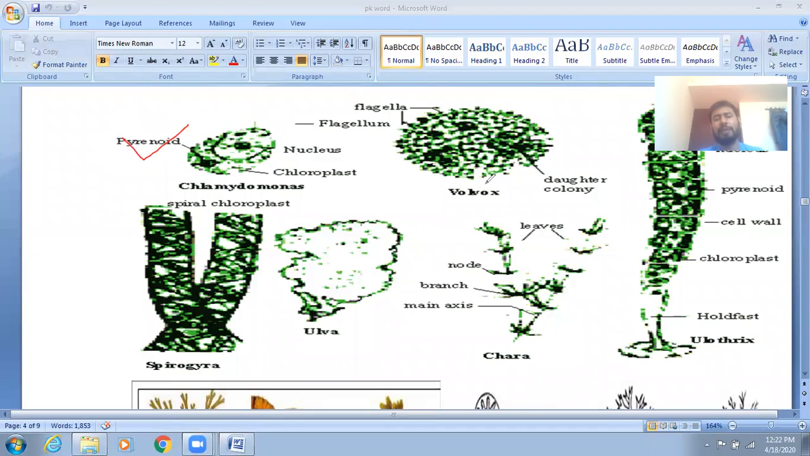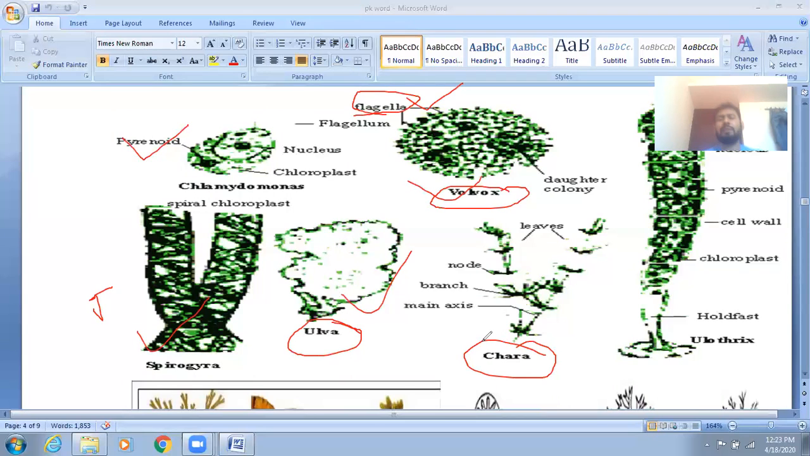Second, Volvox, a motile multicellular alga. Why motile? Because it has flagella. Clear? Next is Spirogyra, a multicellular filamentous unbranched alga. Ulva is also known as sea lettuce. This is also a green alga. Chara is a heterotrichous multicellular alga.